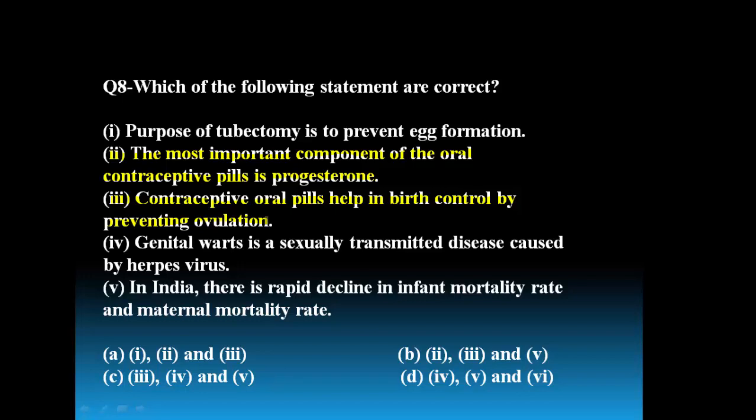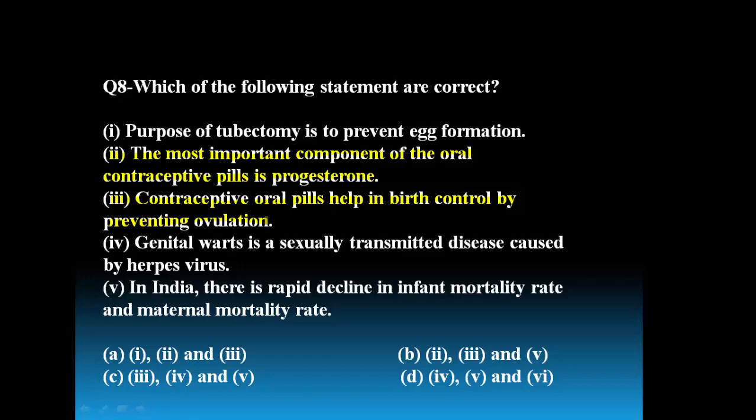Then the fourth one, genital warts is a sexually transmitted disease caused by herpes virus. Half of the statement is correct. Genital warts is an example of a sexually transmitted disease, but it is not caused by herpes virus. It is caused by papilloma virus. So the fourth statement is wrong.